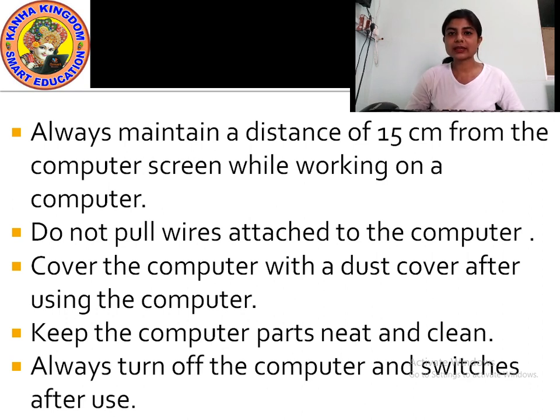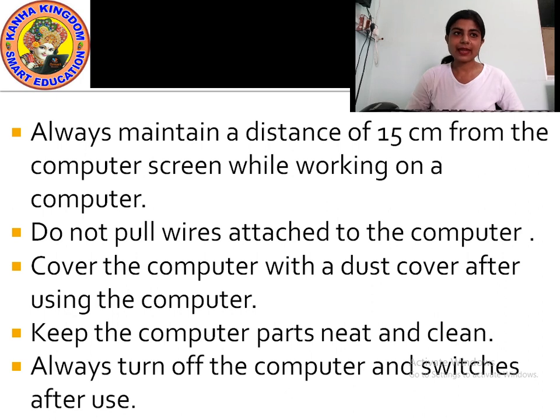Cover after using the computer. After you have completed working on the computer, you should always cover your computer with a dust cover so that our computer will be protected from the dust and will not get dirty.